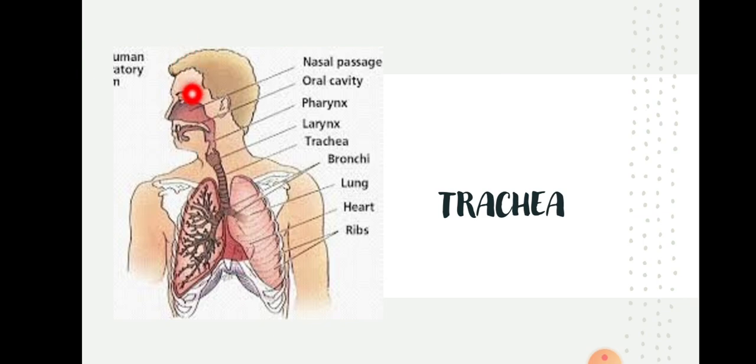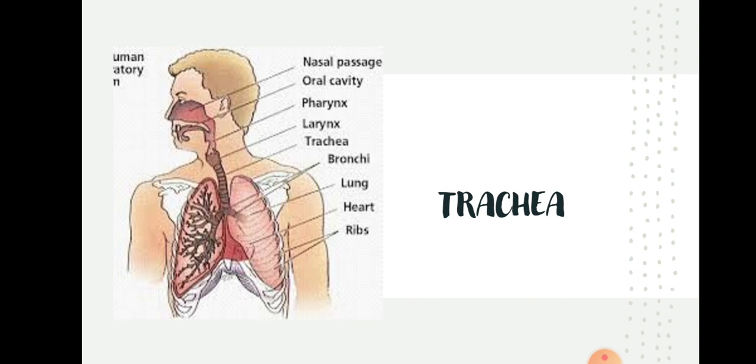See here, you can easily see the nasal cavity, the oral cavity, after that the pharynx, and then the larynx. The larynx will open into the trachea. This part that you are seeing is known as the trachea, children. When you touch your throat, everybody, you will feel this pipe near your throat. This is the trachea. Basically, it is a windpipe channeling air to the lungs. It is the passage for air to reach the lungs. Clear? It is a tube-like structure, and when you touch the throat, you can easily feel it.